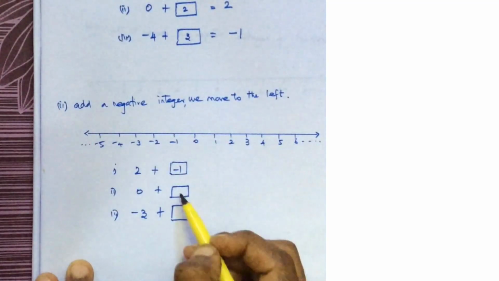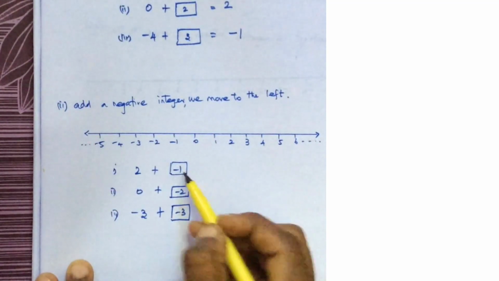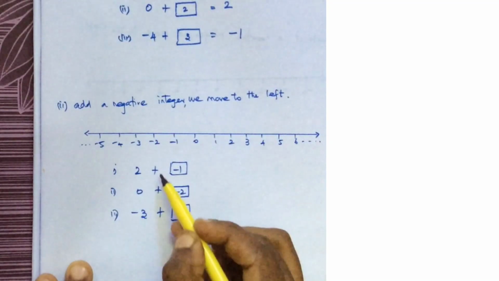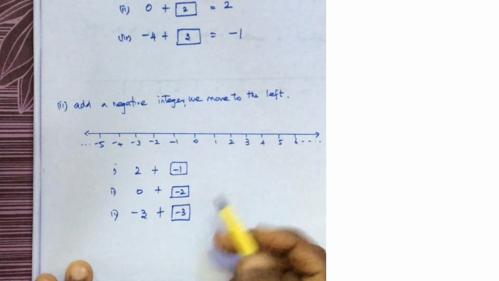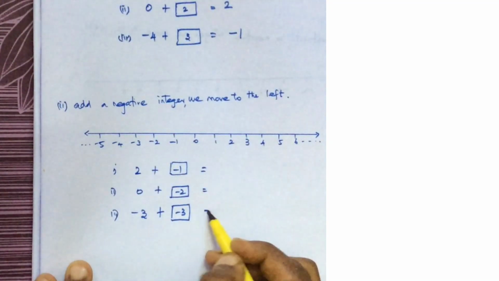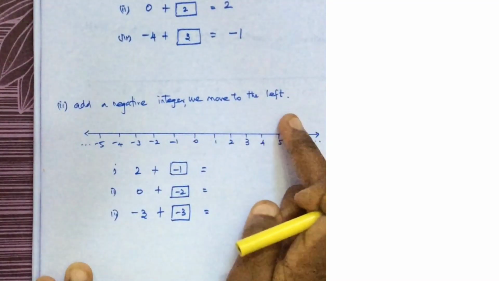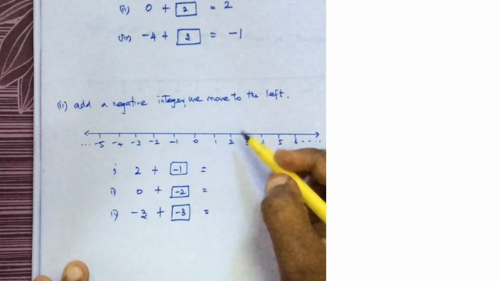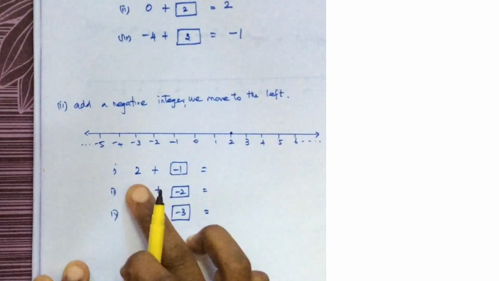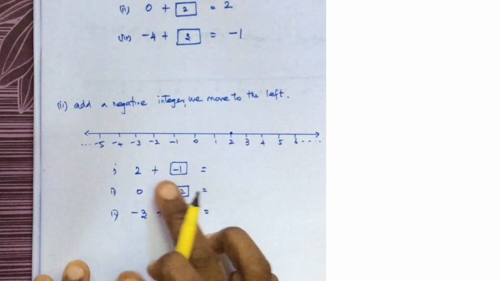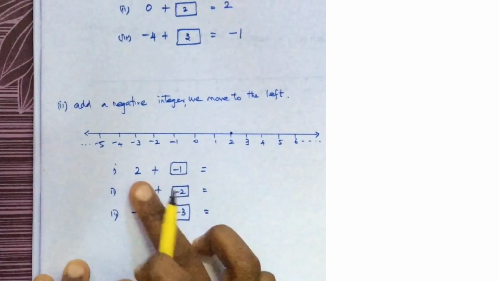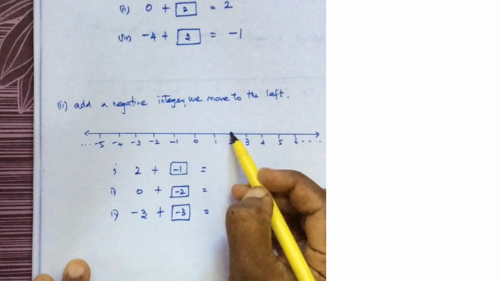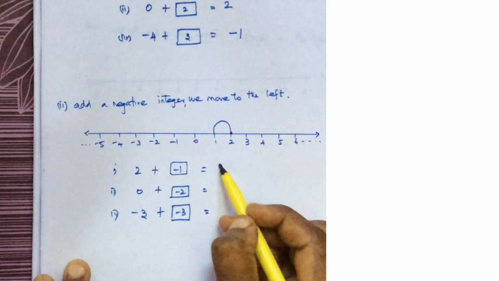Okay, minus 1, minus 2, minus 3. These are negative integers. Now I am going to add a negative integer. What should I do? I have to move to the left. So I am standing here at 2. Here it is 1, which is adding a negative integer. So one step I have to move to the left. So the answer is 1.